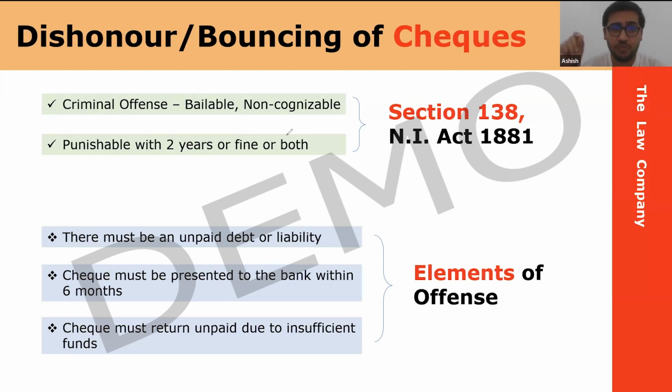Maybe in your check you have written 5,90,000 in numbers and a different amount in words. They are different, then the check can bounce. So there can be many reasons why a check can bounce, but the offense will be committed only if it bounces because of insufficient funds. All others can be errors. This is the only one that cannot be an error. Does that answer your question, Raman? Yes, sir. Okay. Anything else before I move on to the next part?